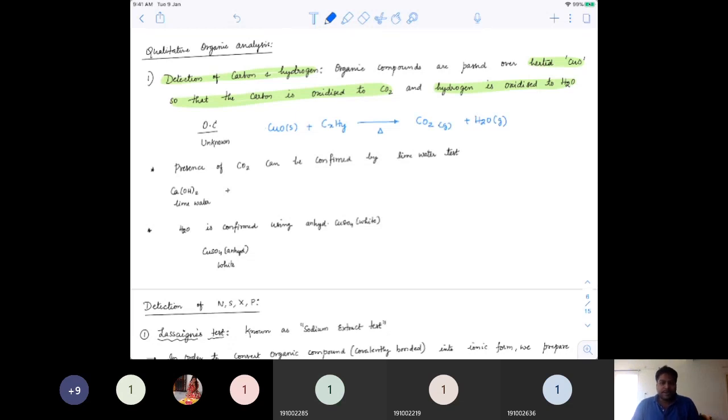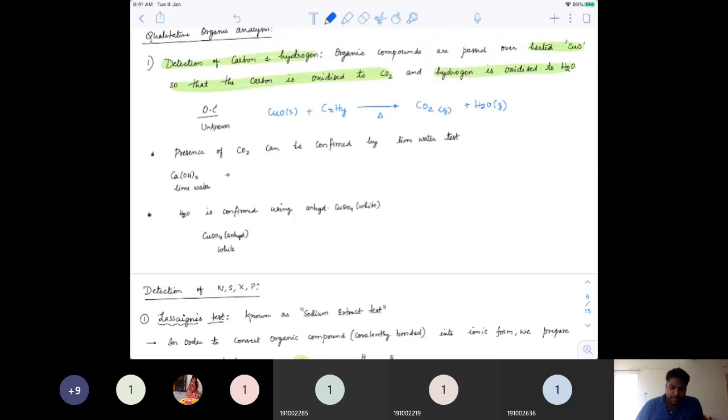And we can measure the quantity of carbon dioxide and H2O, compare the ratios, and analyze that using quantitative analysis. That is the other method, Liebig's method, by which we can identify exactly how many carbons and hydrogens are present.